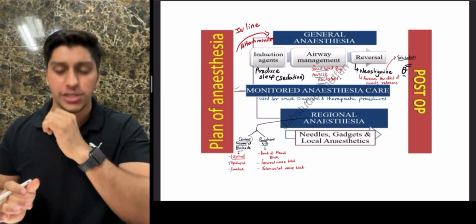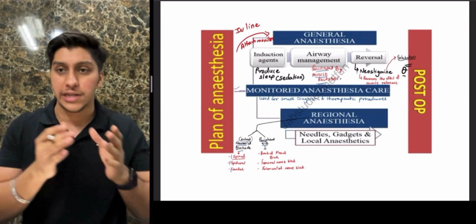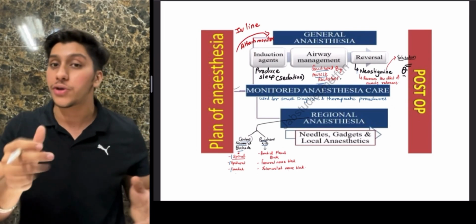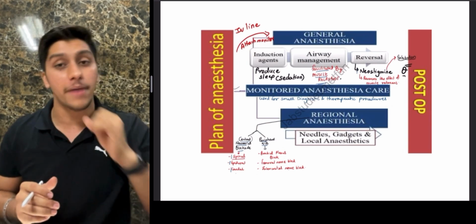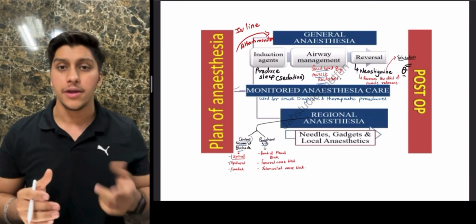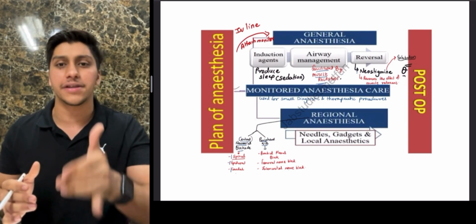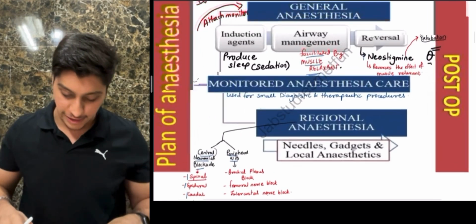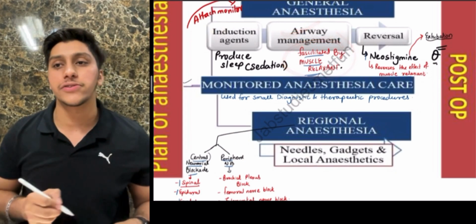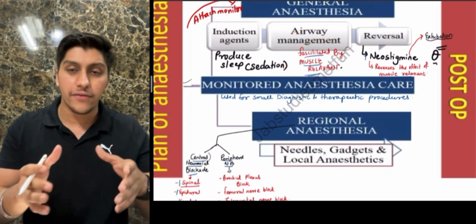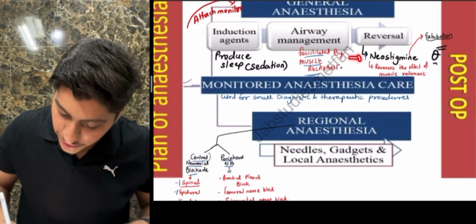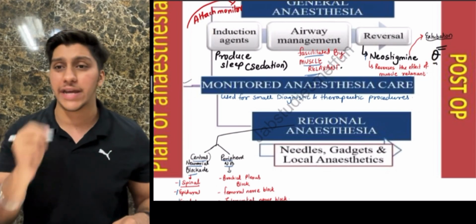The role of the inducing agent over here is to give sleep. If you induce sleep, it paralyzes all the muscles including the diaphragm, for which you now need airway management. This airway management can be done with the help of endotracheal intubation or laryngeal mask airway. So that airway management can be smooth, we give a muscle relaxant. So first we gave an inducing agent, then we did airway management, which is facilitated by a muscle relaxant. After our surgery is done, we have to reverse it back. Usually reversal is done by drugs like neostigmine, especially at the time of extubation.